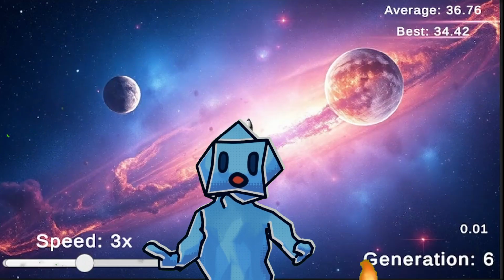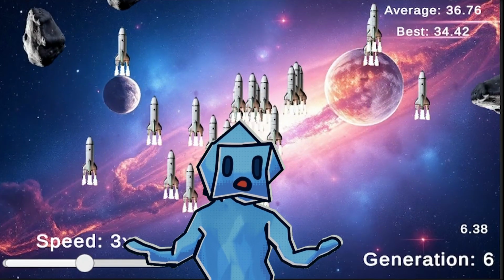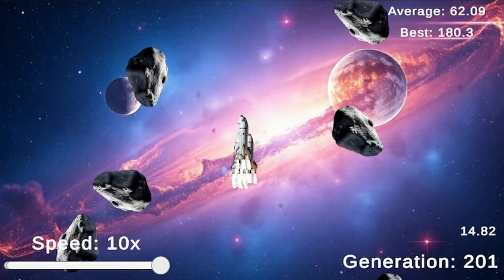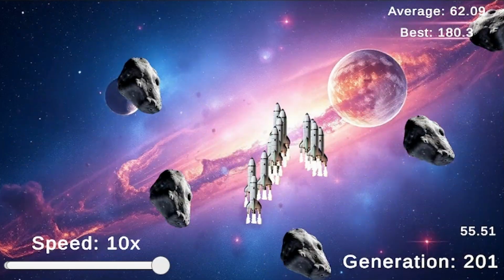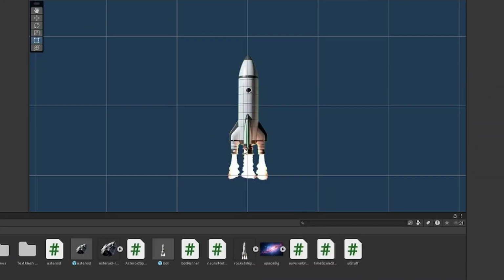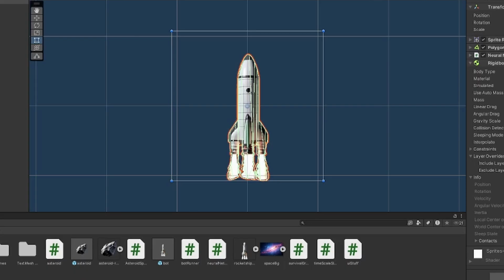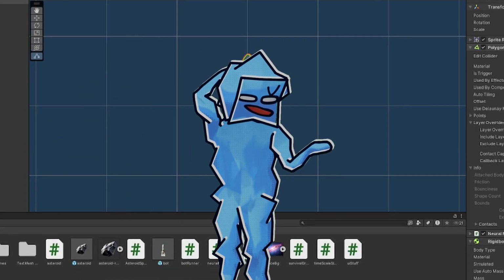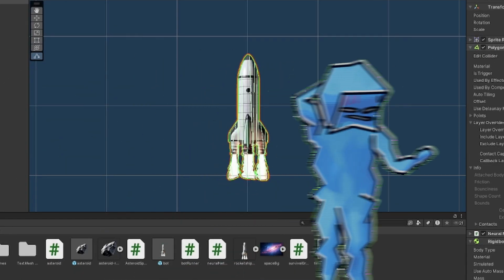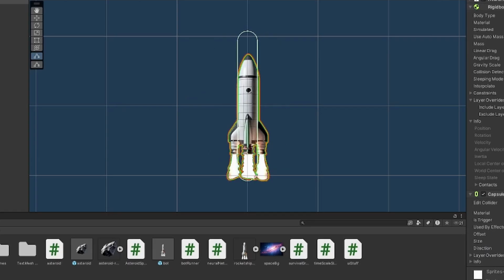I added average and best counters to see how good they get, and after 200 generations, the average only increases by about 20 seconds, which isn't awful, but definitely could be better. Anyways, I found out that the lag spikes were caused by using polygons for all the colliders instead of simpler shapes. So Unity had a hard time deleting and recreating like 100 different complex shapes in a single frame, so yeah, now we have much simpler shapes.